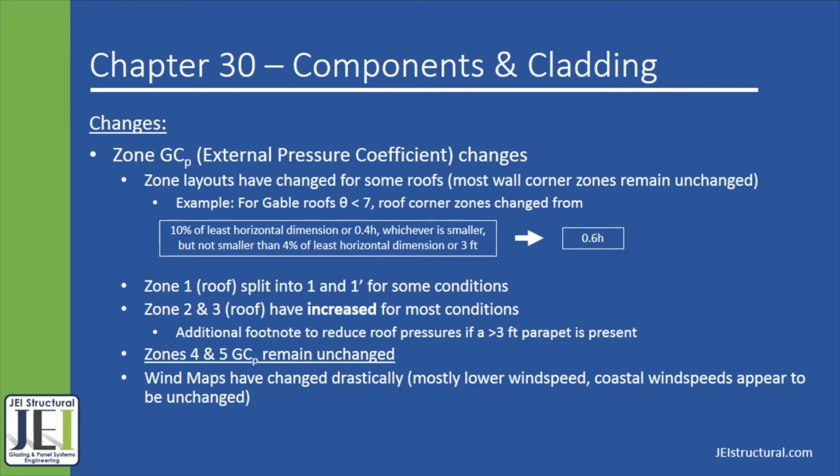This is significant because since the wind speeds have generally decreased for most of the United States, and if you utilize the new elevation factor to reduce the pressures even further, there will be a net reduction of wind pressures on walls for components and cladding in the 2018 International Building Code. In the next slide, there's a comparison of the different roof zone dimensions between the ASCE 7-10 and the 7-16.